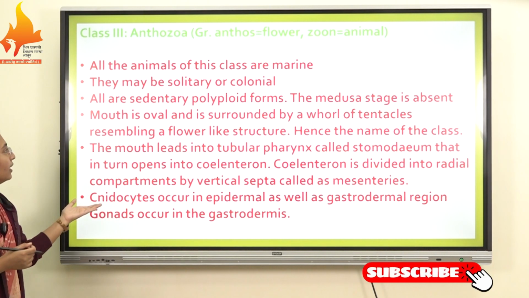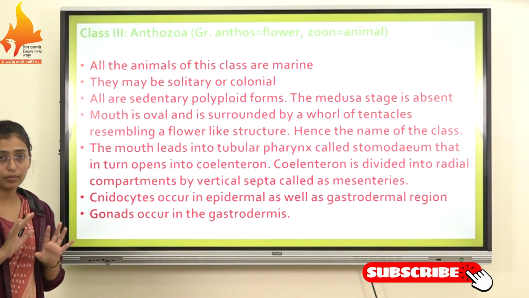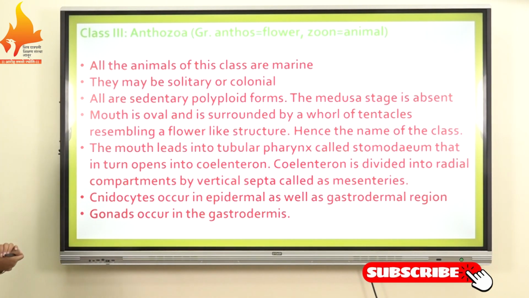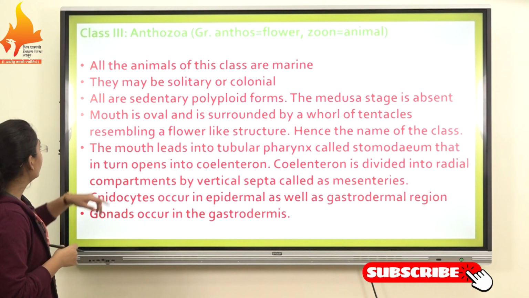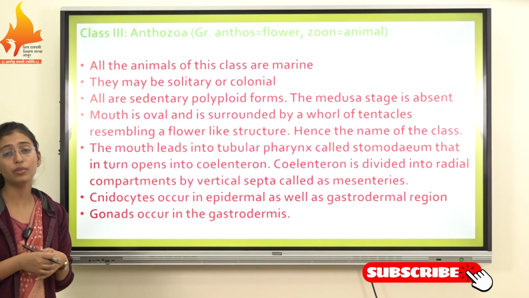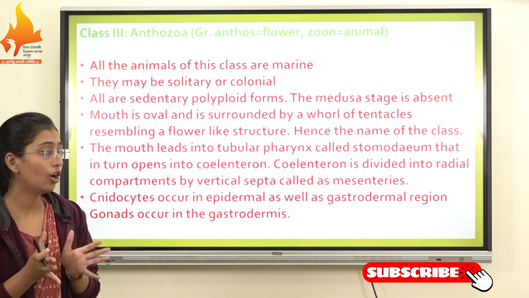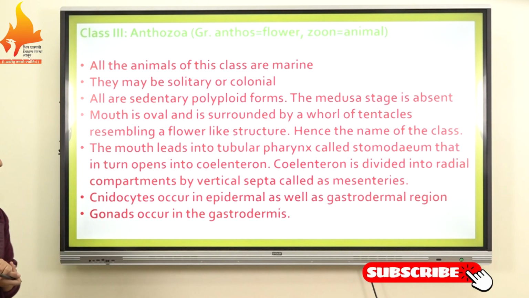So all the animals of this class are marine. In this class Anthozoa, animals live in marine water. They may be solitary or colonial, so they may live alone or in colonies.